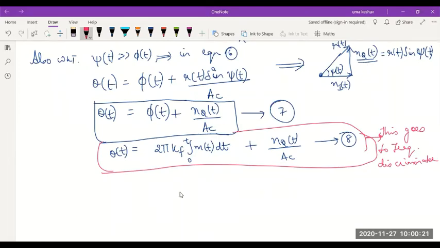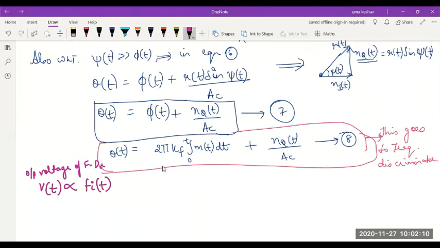Okay. Now, how do I analyze this output of the frequency discriminator? So now we have the angle theta given by this expression, and when this is fed to a frequency discriminator, let's see what happens to the output. The output voltage of the frequency discriminator V of t is proportional to the input frequency of the signal.